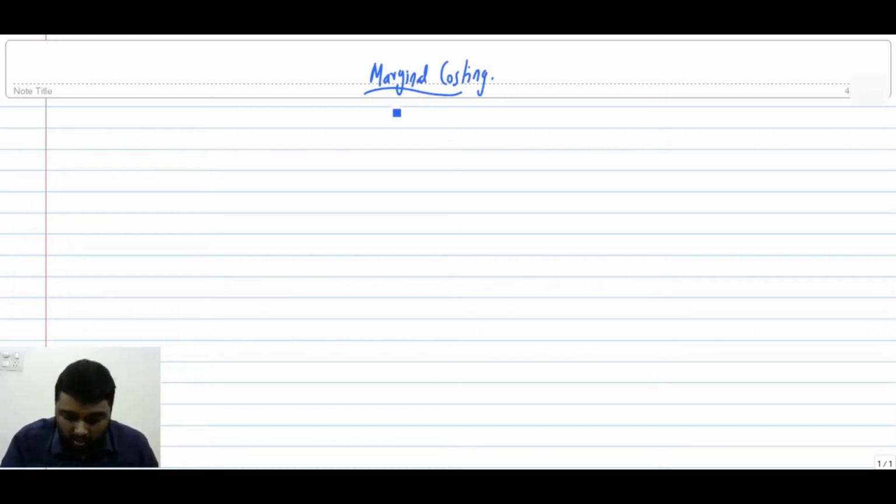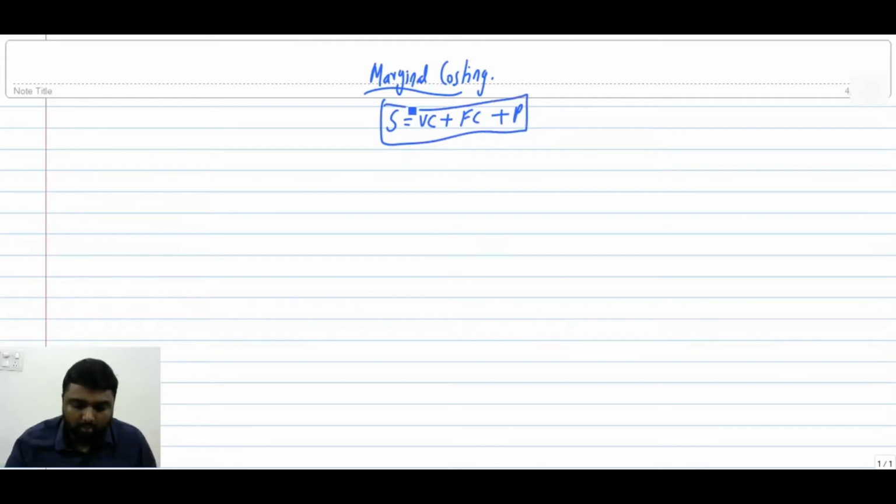See, generally we know sales is equal to variable cost plus fixed cost plus profit. Marginal cost means the additional cost for one additional unit.